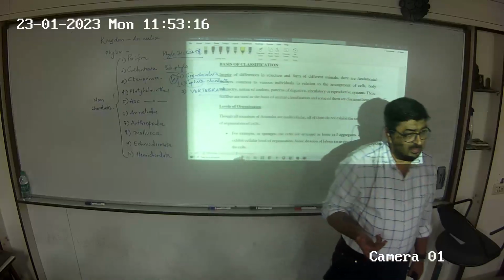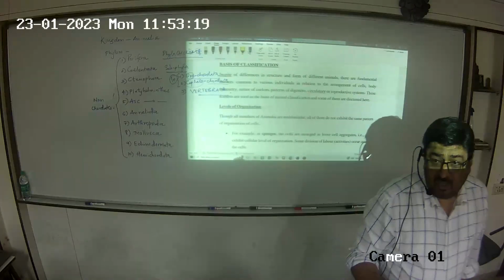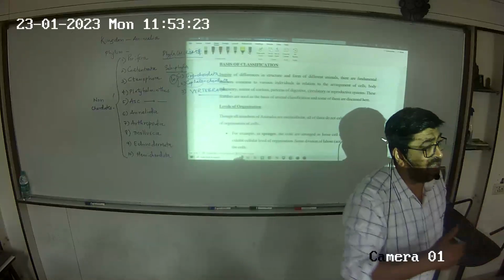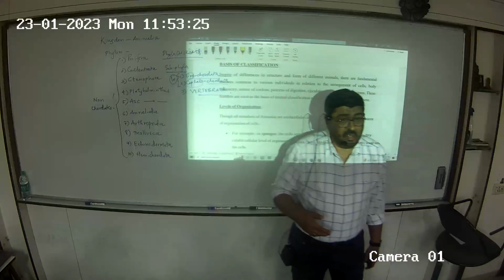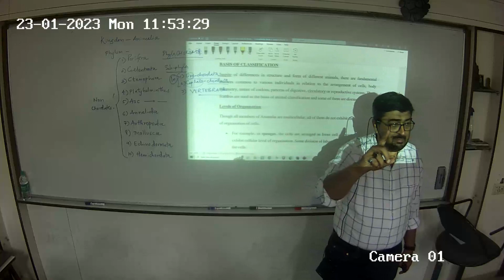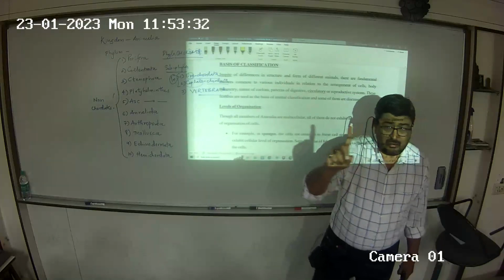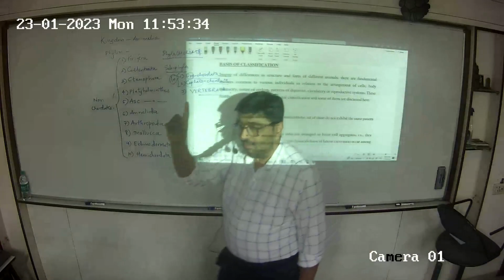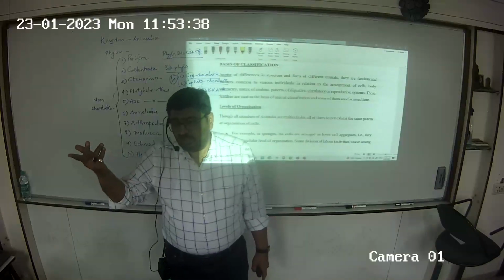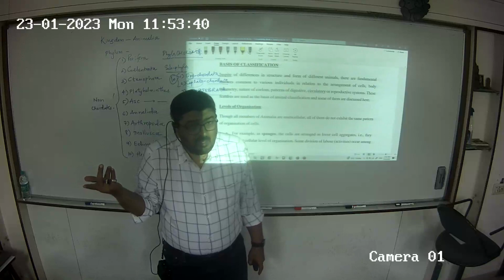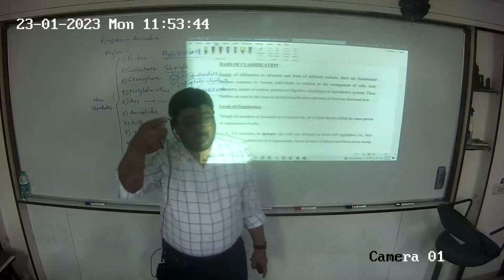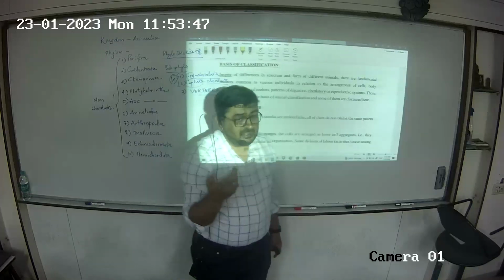Digestive system. In the digestive system, you can have a complete and an incomplete digestive system. In incomplete, there is one opening. The same opening is the mouth, and the same opening is the anus. Small organisms. So, it is an incomplete system. But when the second opening, the anus, develops, you say now the digestive system is complete.